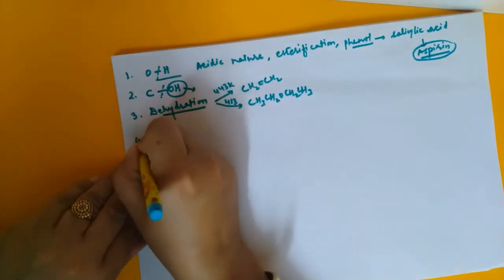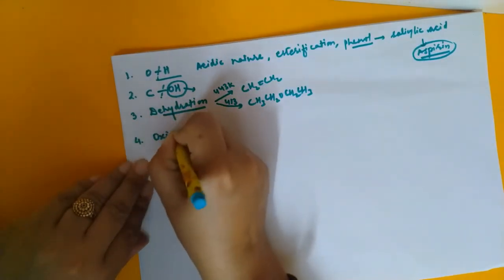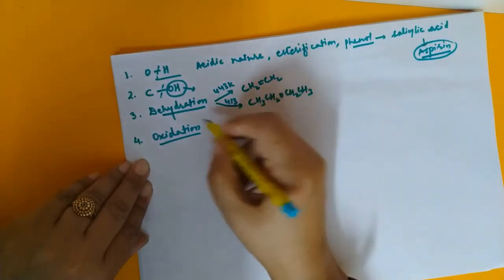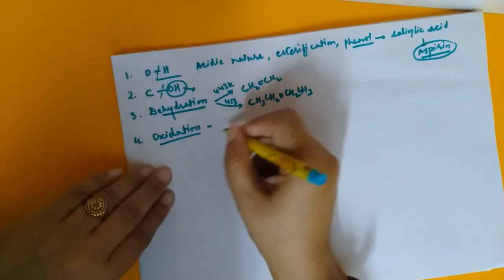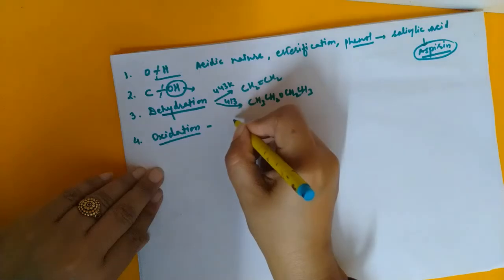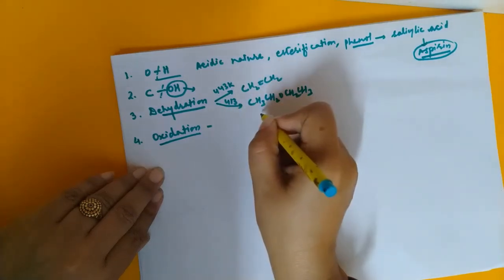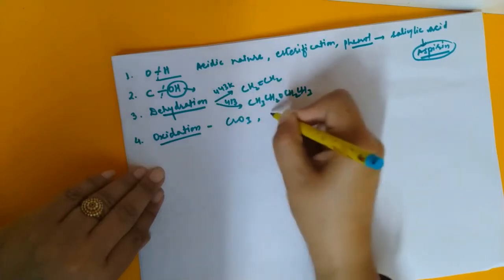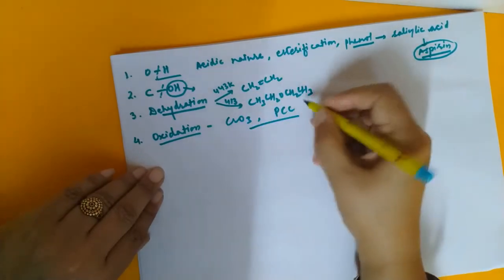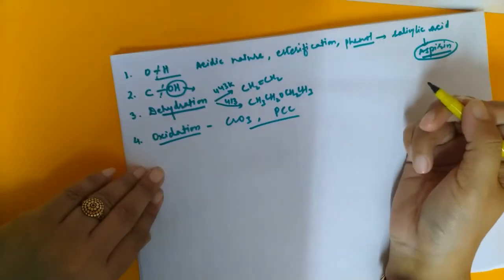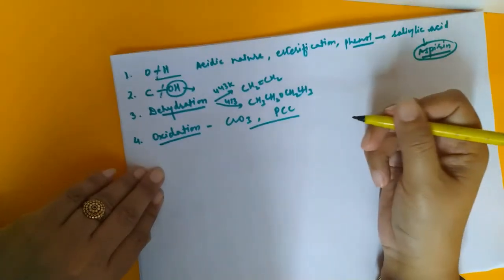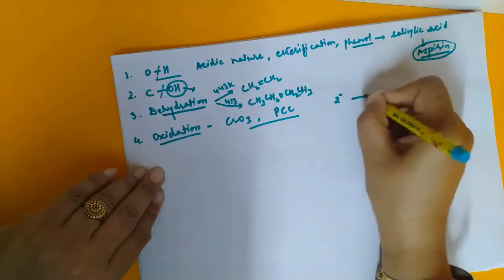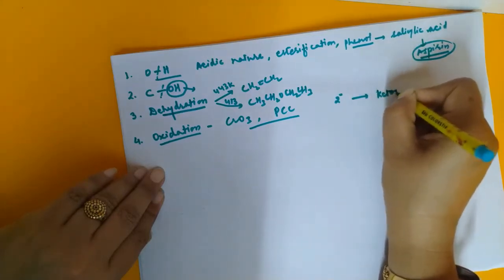Then we discussed the oxidation reaction. We discussed that upon oxidation alcohols will be converted to carboxylic acid if a strong oxidizing agent is used. If it is a weak oxidizing agent like CrO3 or PCC, then it will be converted to an aldehyde or a ketone, not to the carboxylic acid. One more thing is that a secondary alcohol can be converted to a ketone.